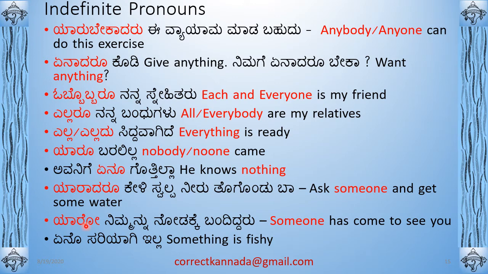ಯಾರೋ ನಿಮ್ಮನ್ನು ನೋಡಕ್ಕೆ ಬಂದಿದ್ದರು. Someone has come to see you. So this is another form of someone. Say you don't know the person, but somebody is at the front of your house and you don't know who it is. Then you will say yaro, instead of yaru. Yaru means you are specifically asking a question. When you say yaro, it means someone. You don't know who it is, so it's someone. ಯಾರೋ ನಿಮ್ಮನ್ನು ನೋಡಕ್ಕೆ ಬಂದಿದ್ದರು. Someone has come to see you. That's when you use ಯಾರೋ.